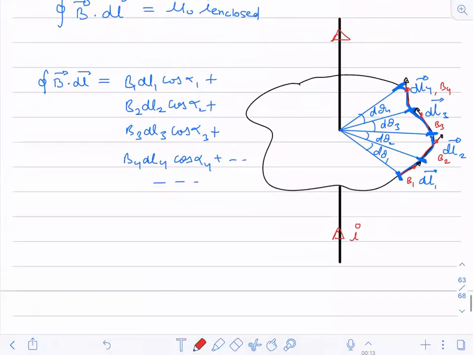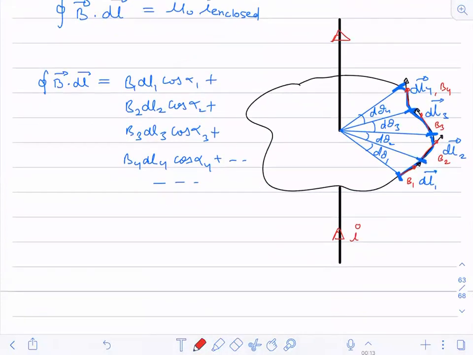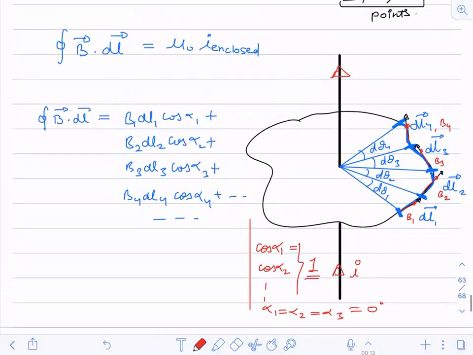So here I can write them. I'm writing it over here: cos of alpha 1, cos of alpha 2, and so on. These all our values are having 1, because alpha 1 is equal to alpha 2 is equal to alpha 3, all are having value 0.